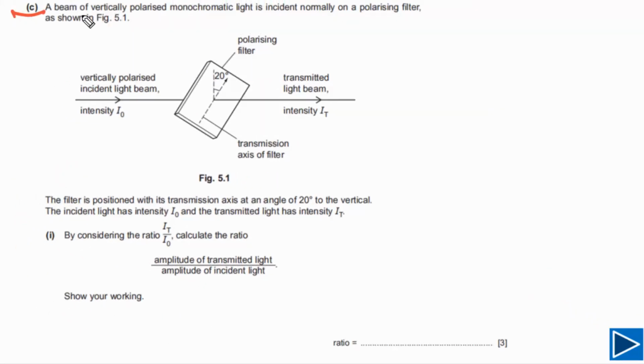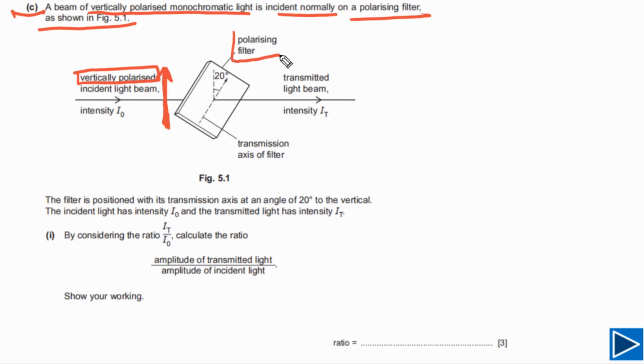For part C, it is given to us a beam of vertically polarized monochromatic light is incident normally on a polarizing filter as shown in figure 5.1. So in this case, you can see we have vertically polarized light. And here we have a polarizing filter that is placed in front of that. And the angle between vertically polarized light and transmission axis is 20 degrees. And here we have the transmitted light. Intensity of transmitted light is given, that is IT.